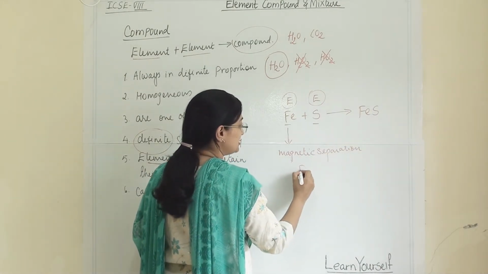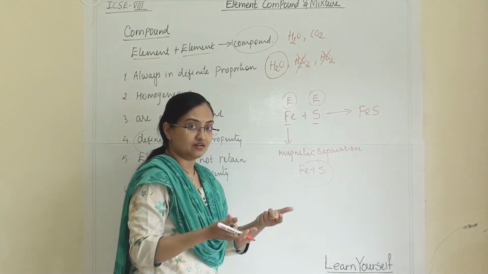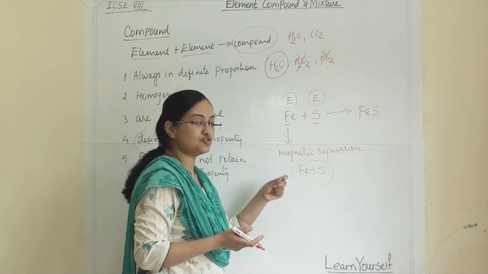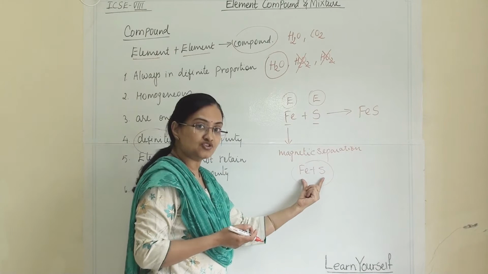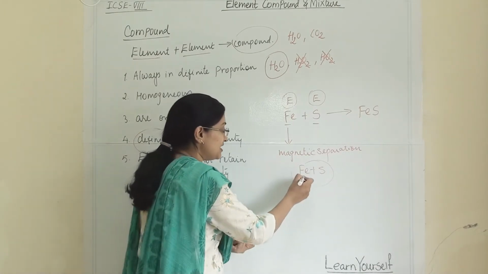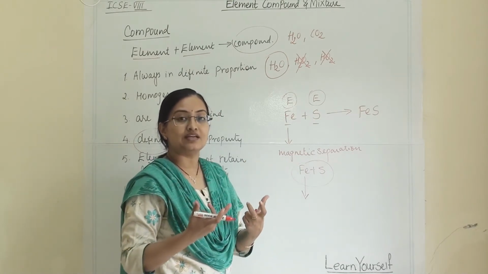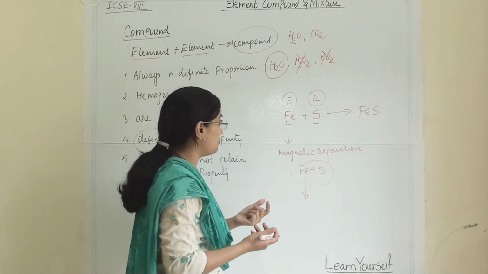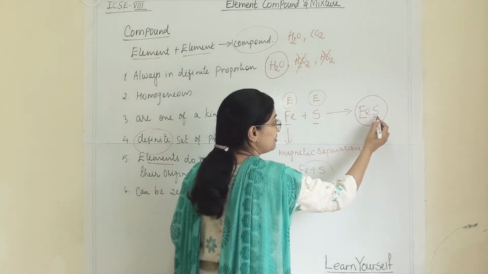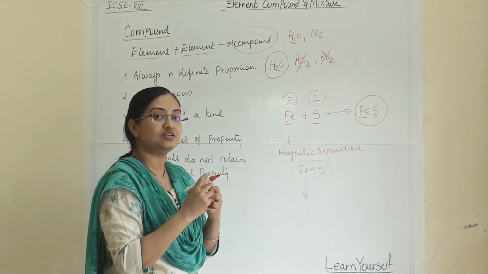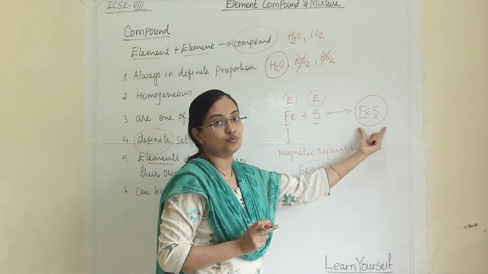If we mix these two by physical means, then when you want to separate them, you just rotate a magnet over this mixture, and the iron will separate out. Why? Because iron has the property of being attracted toward a magnet. Now, when we have the compound iron sulfide, these two elements are combined with each other by chemical means. That means they have a chemical bond between them.